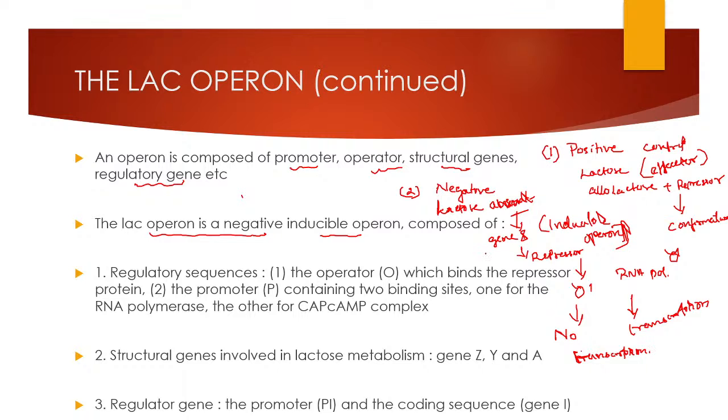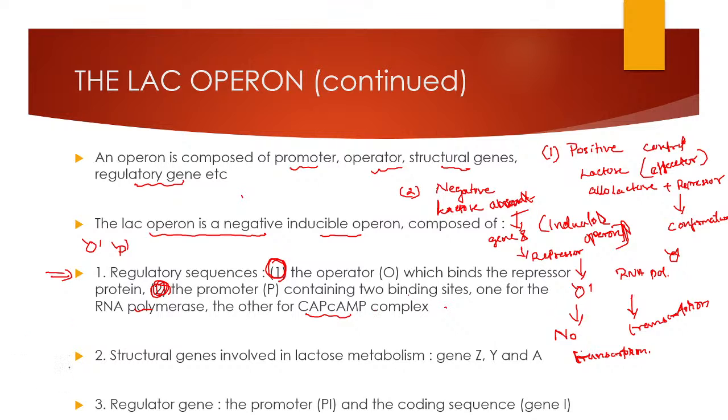So the lac operon has regulatory sequences. The regulatory sequences are the operator site and the promoter site. The first is the operator site, which binds to the repressor protein, and the second one is the promoter site, containing two binding sites, one for the RNA polymerase and the other for the CAP-cyclic AMP complex. I will discuss it later.